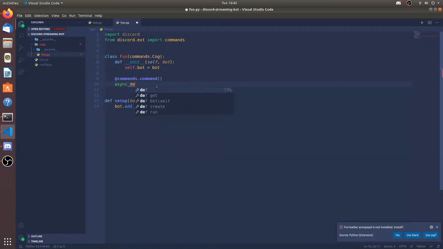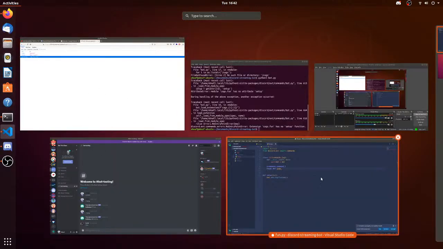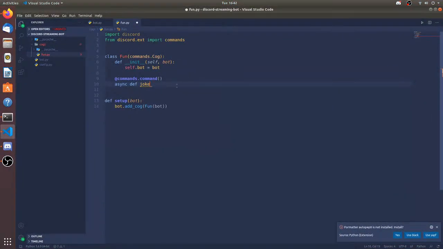So async def joke. Now, when you're using a cog, you need to always include self in all functions. So self and ctx. You always have to include self when you're making a cog.